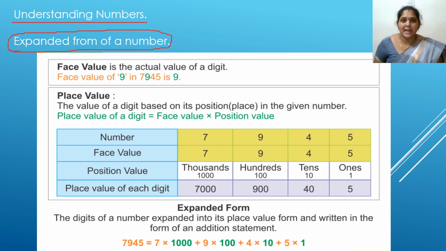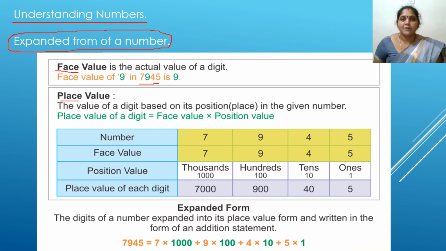Now, first suppose I have taken any number. In that number, we will be having two values. What is that? One is face value and the other one is place value. What is meant by face value? Face value is the actual value of a digit. Face value of 9 in 7945 is 9 itself.